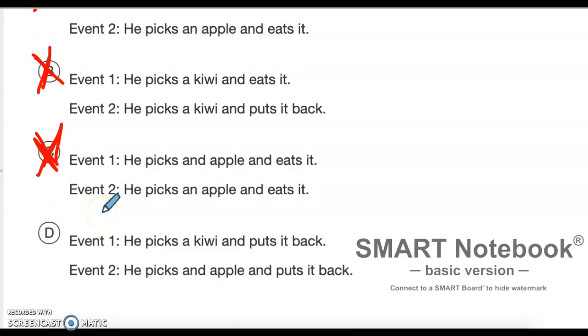Letter D, event 1, he picks a kiwi and puts it back. Event 2, he picks an apple and puts it back. This is our correct choice. These two events are independent because Sam is putting the fruit back both times. You take the apple out of the basket, you put the apple back in. You've changed nothing. You still have the same number of fruits in the basket as you started with. You take a kiwi out of the basket, you put a kiwi back in the basket. You're not changing anything. You still have the same number of kiwis and the same number of apples in the basket as when you started.